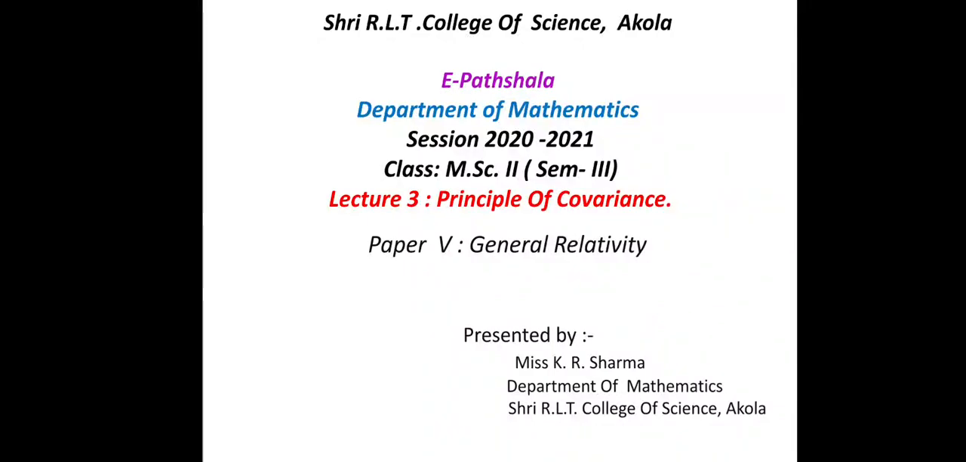Today we are going to see the principle of covariance, from special relativity to general relativity. Before that, just recall Einstein's theory of special relativity that we saw in the last lecture. In that, Einstein determined that the laws of physics are the same for all non-accelerating observers and that the speed of light in vacuum is independent of the motion of all observers, that is, the speed of light is constant. We saw this in the last lecture.